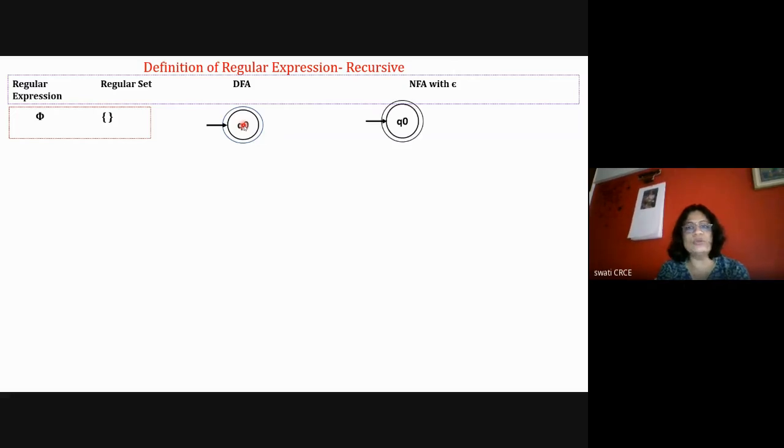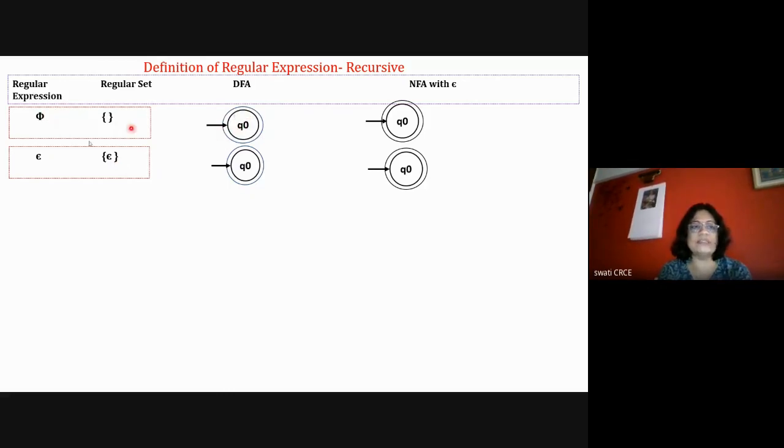Then NFA with epsilon is also the same. Here we don't need to show epsilon, or we can show the epsilon here. So this diagram is also simple. Any doubt in this? I think this is very simple. For empty symbol, the initial state is equal to final state. For empty set, epsilon is also similar. If there is an epsilon symbol, your regular set will contain the epsilon symbol and the diagrams are same. So for empty set nothing is there.